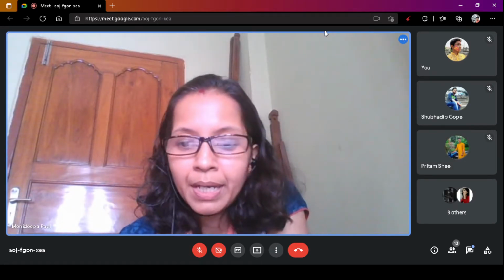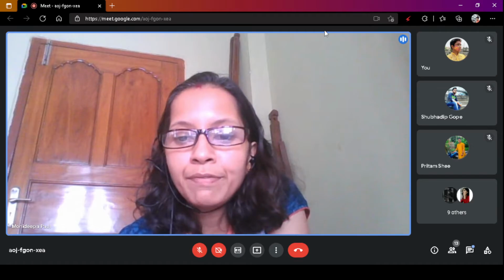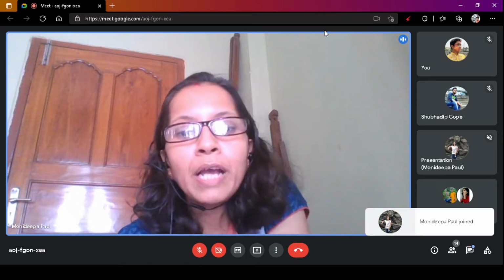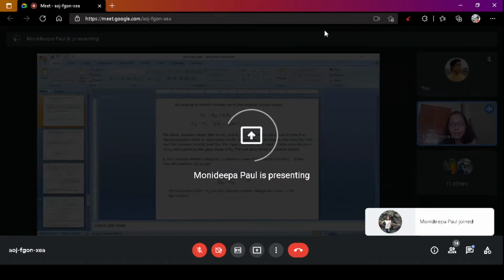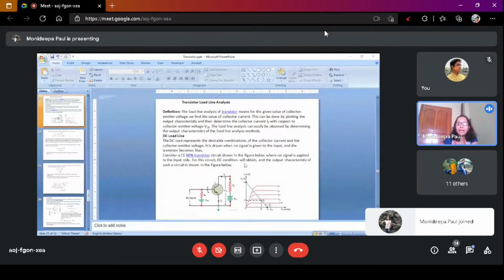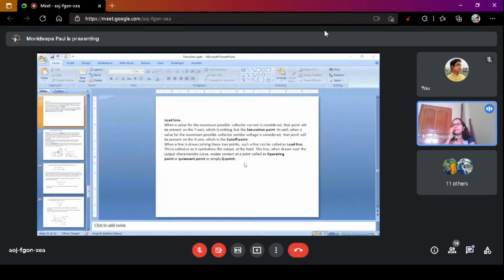Wait a minute. I am first discussing the load line. Two types of load lines are there: one is the DC load line, another is the AC load line. First, you should know what a load line is. This is the transistor. When a value of maximum possible collector current is considered, that point will be present on the y-axis, which is nothing but the saturation point.